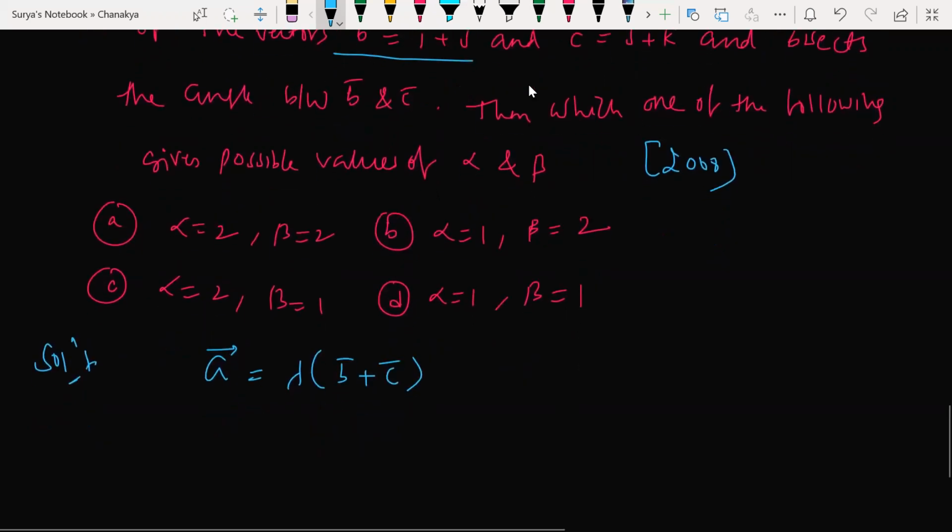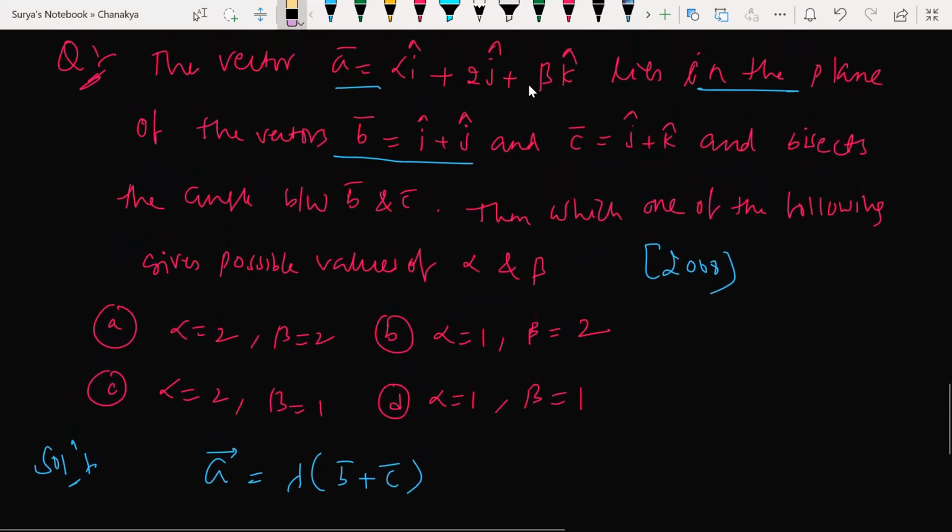Now guys, look at this here. This can be done with A vector. We have solved such types of questions, guys. A vector equals lambda times B cross C, we have solved that, but here we are doing B plus C. Why? That is a different question.